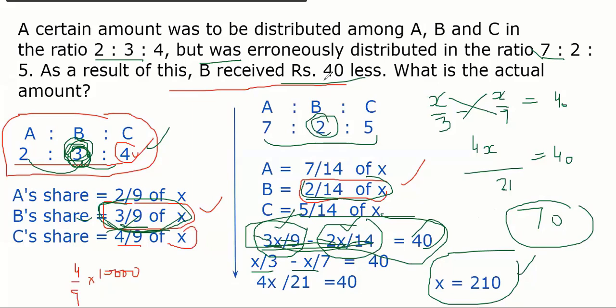Should be clear, okay? Is everyone okay? So now we'll do X by, 70 plus 40 or 70 minus 40, sir. See, nothing. You got X is 210. Nothing more is to be done. How much is B's share? B's share will be 3 by 9 into 210. That will be 70. That's it. Nothing else required, because we need only B's share.